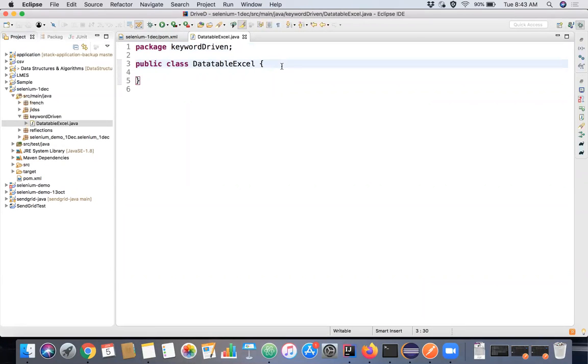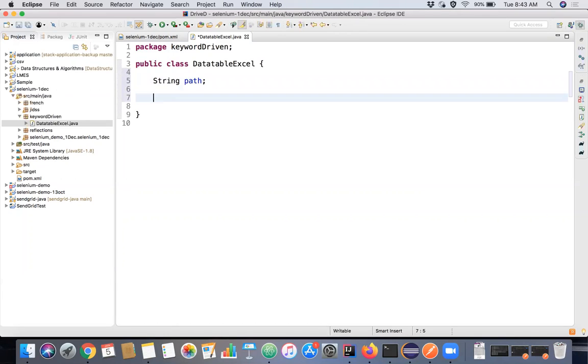Now I have this particular class here. What I wanted to do is I need to know the path of where my Excel sheet is there. So I'll initialize a variable called path. That will be a string.